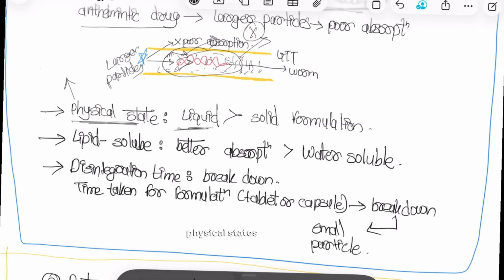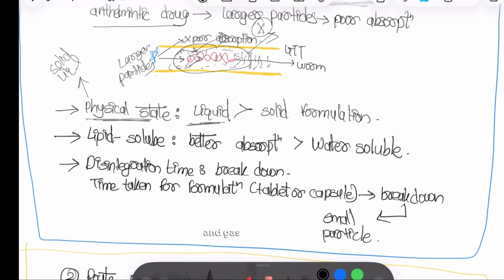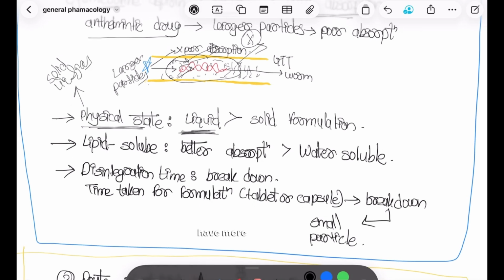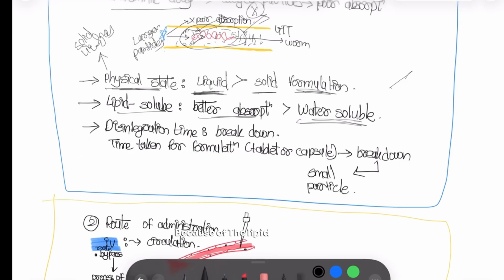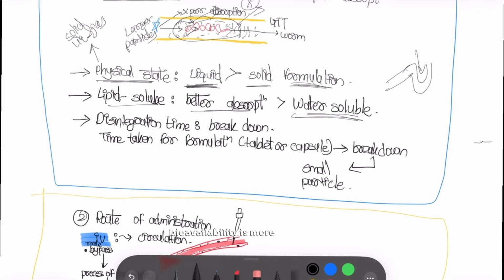We know three physical states: solid, liquid, and gas. Liquids have more bioavailability than solid formulations. Lipid soluble drugs have better absorption than water soluble ones, because of the lipid biomembrane, they are absorbed better. Bioavailability is more.